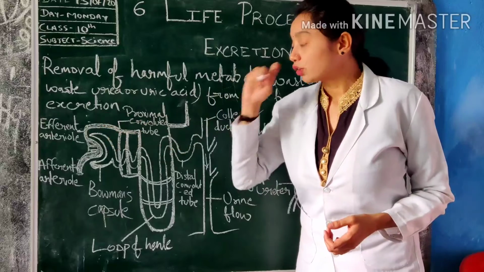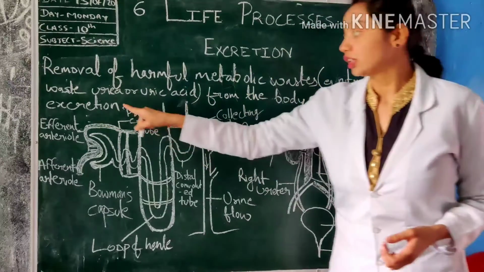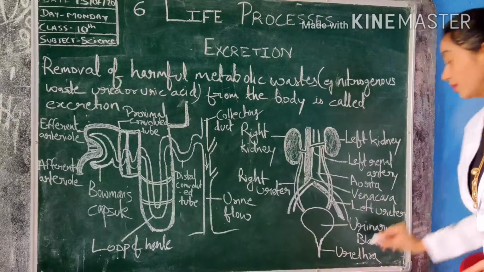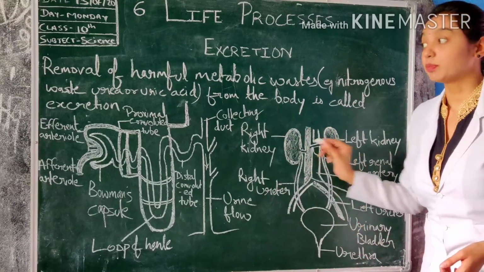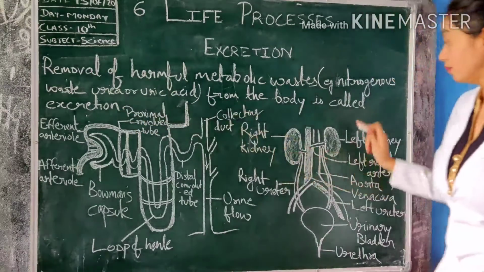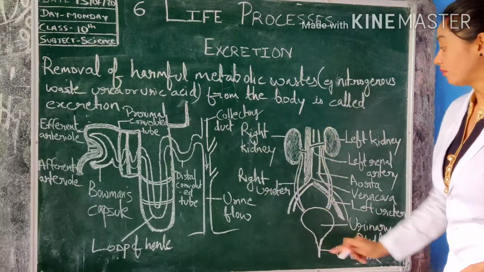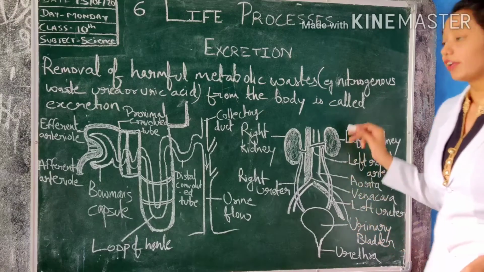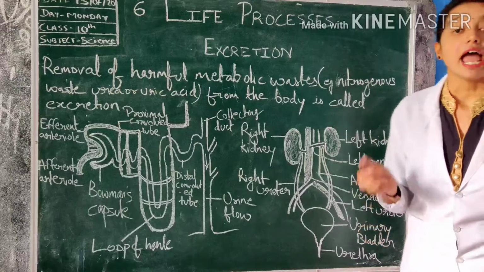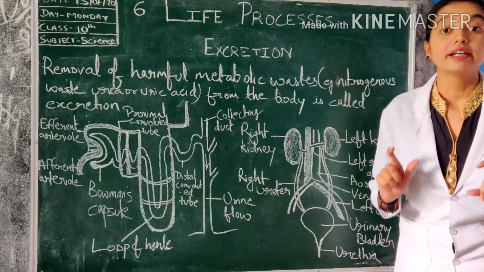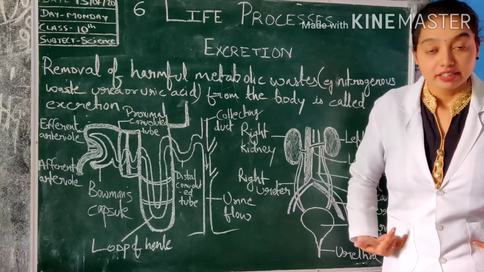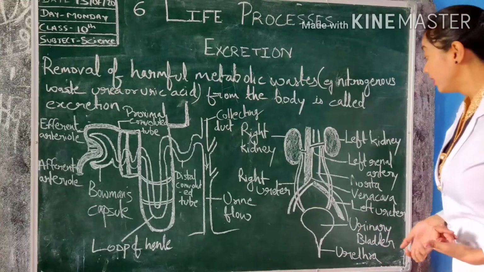Okay, so which organ is responsible for excretion? Kidney. Our excretory system is responsible for the excretion process. It is a very important system of our body. So where is this system located? This system is located in our abdominal region. Okay, so where is the abdomen region? In this region, the abdomen region.